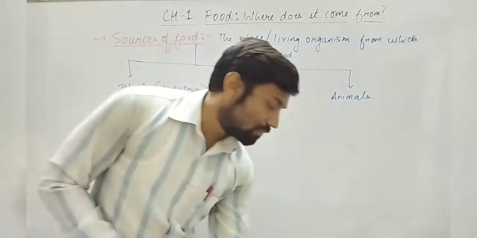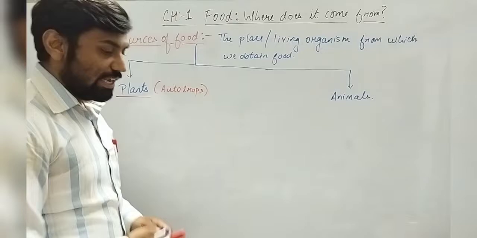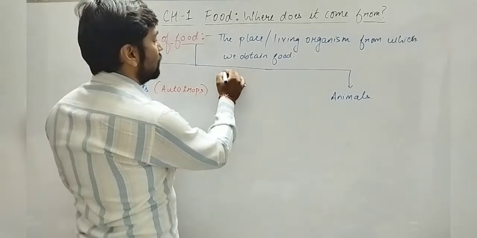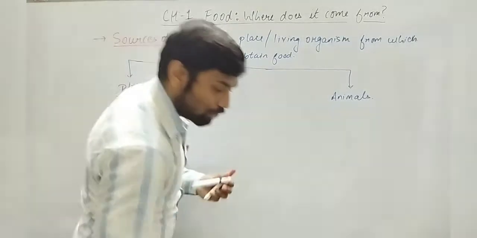One of the meanings you have to understand is edible. What do you mean by edible?